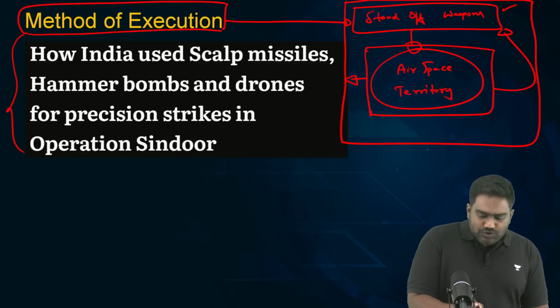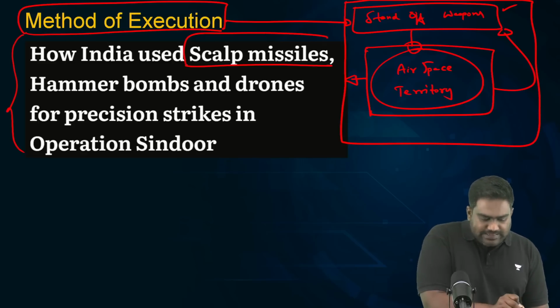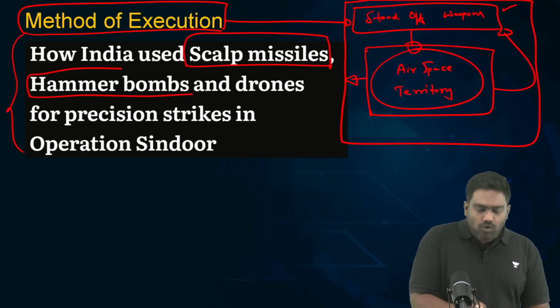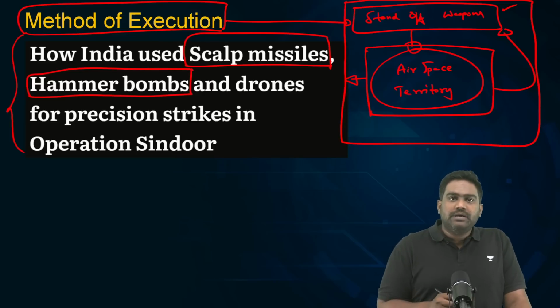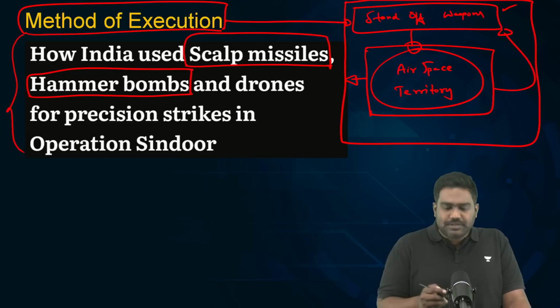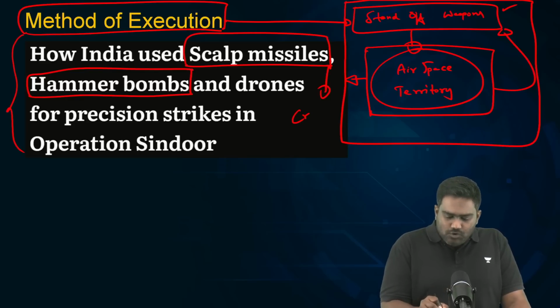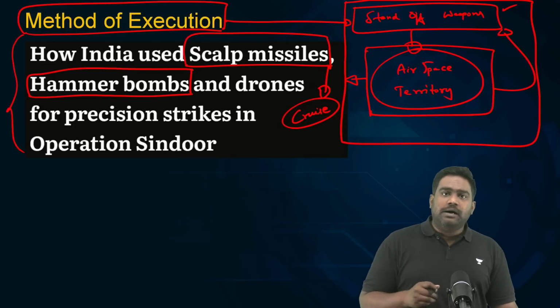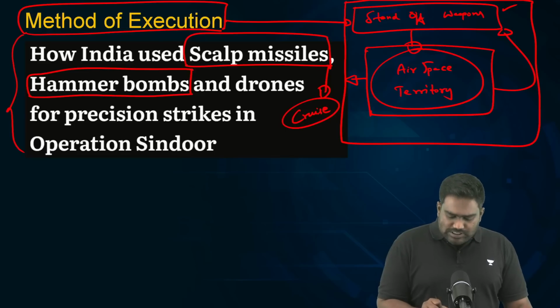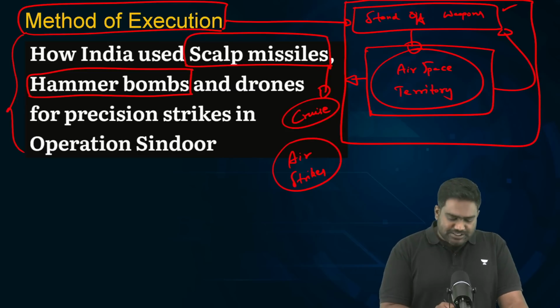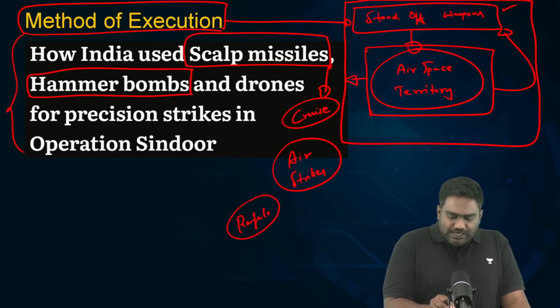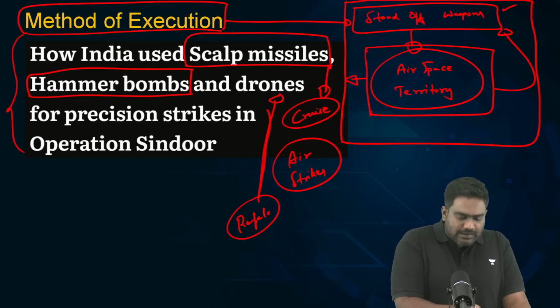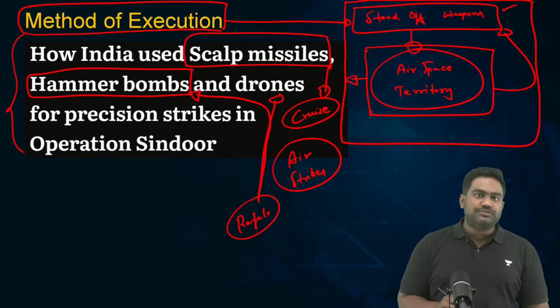So India has made use of the Scalp missiles and the Hammer bombs, which are known for precision targeting. These are French-manufactured weapons. The Scalp is one of the most advanced cruise missiles. We were all anticipating Indian forces to make use of the BrahMos cruise missile, but it appears that most likely air strikes have been conducted using fighter jets such as the Rafale, which is fitted with the Scalp cruise missile and the Hammer precision-guided bombs.